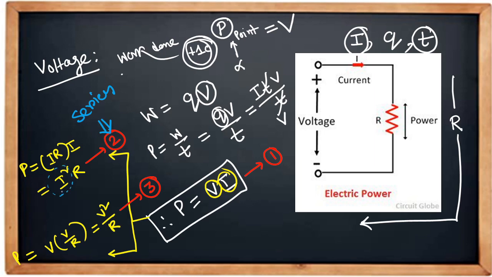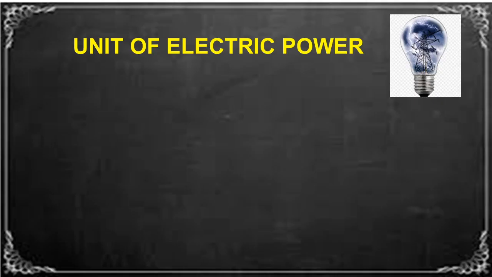So I square R will be helpful for power calculation in series connection, and the third equation will be helpful for power calculation if the components are arranged in a parallel circuit, because here V is common and we know in parallel voltage remains the same for all the components. Clear? Good.